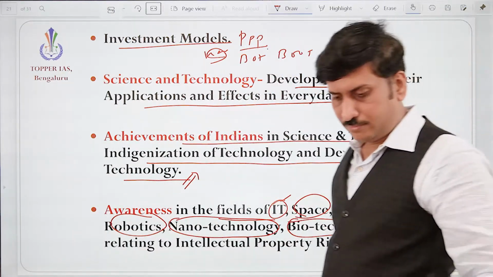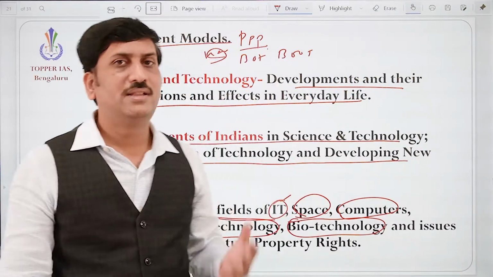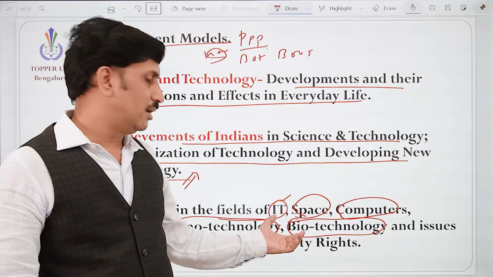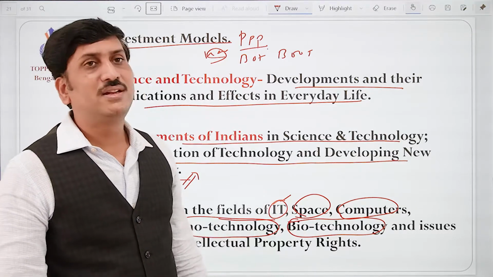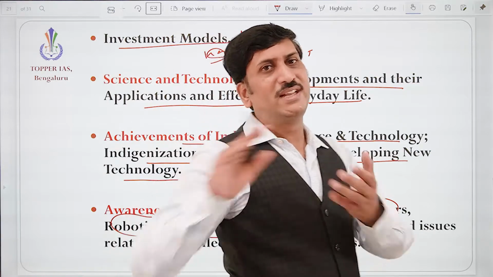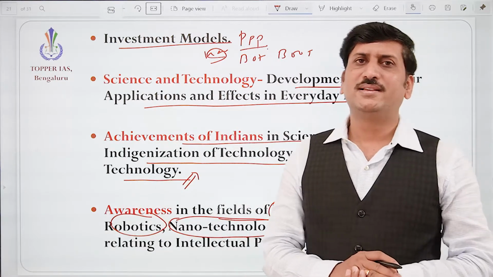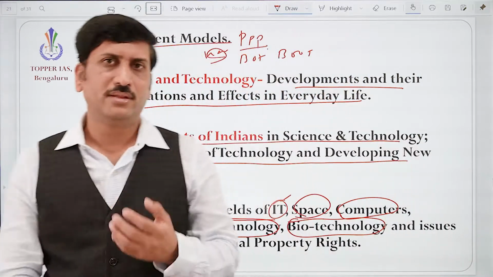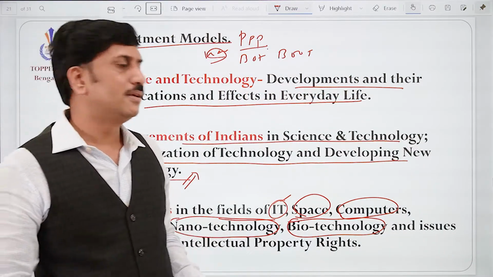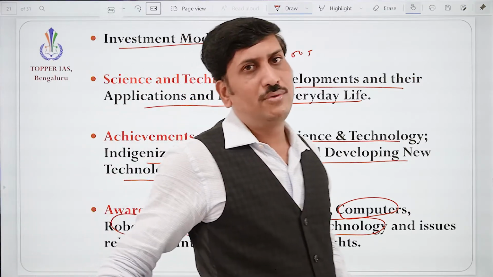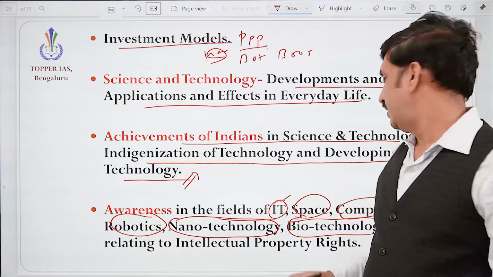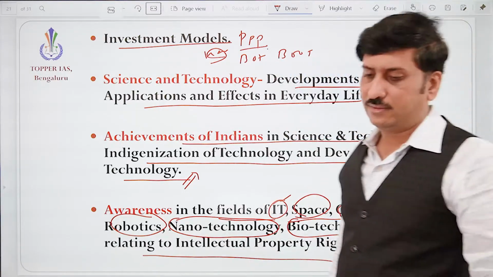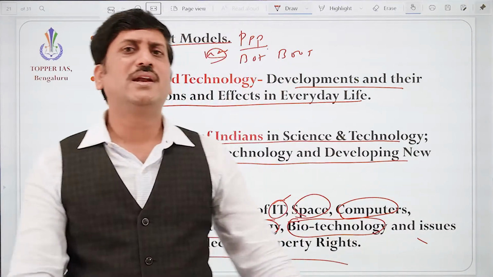Biotechnology, definitely we need to understand the human body, and not only the human body, even other organisms. In biotechnology, how gene editing can solve disease problems. In gene editing, we also heard about genetically modified crops, GM crops. How we can achieve that, how we can increase productivity. So biotechnology, and issues related to intellectual property rights. There are many issues related to that.